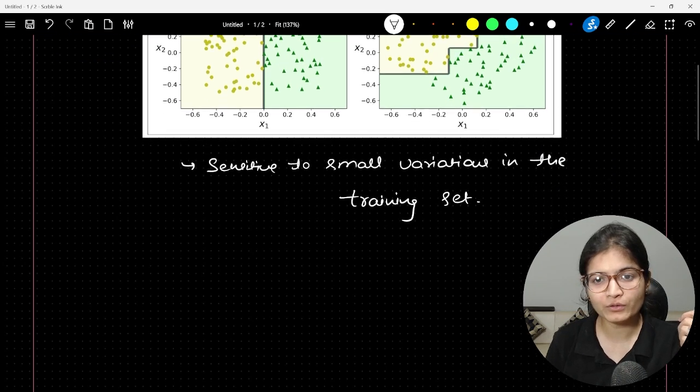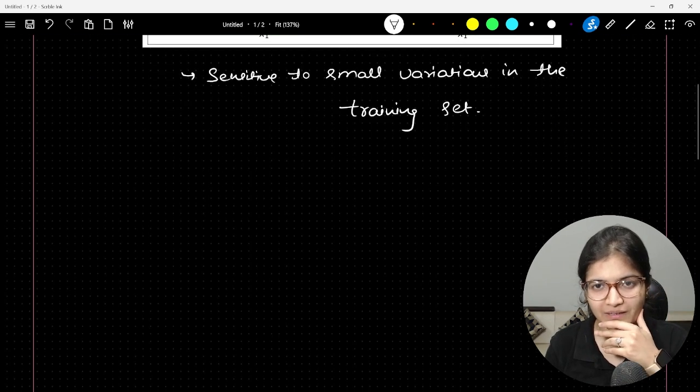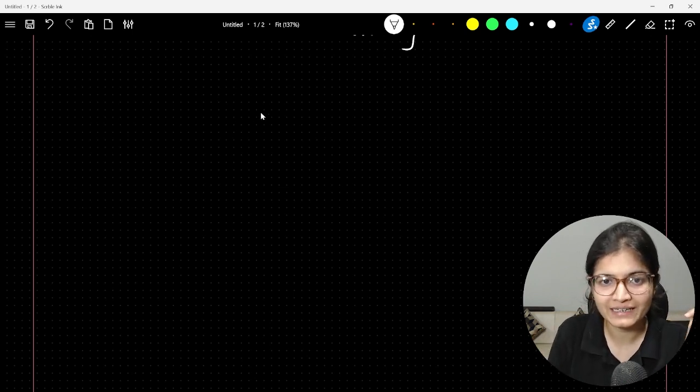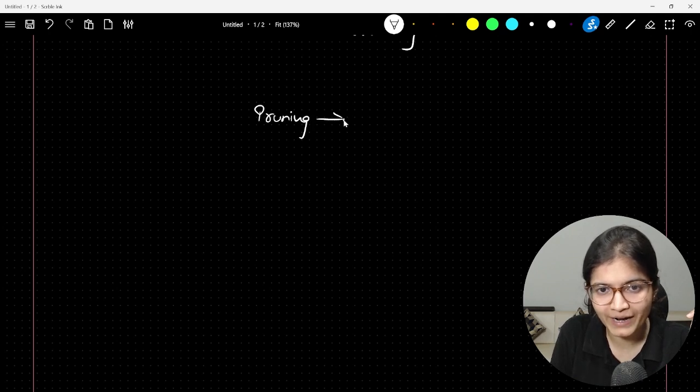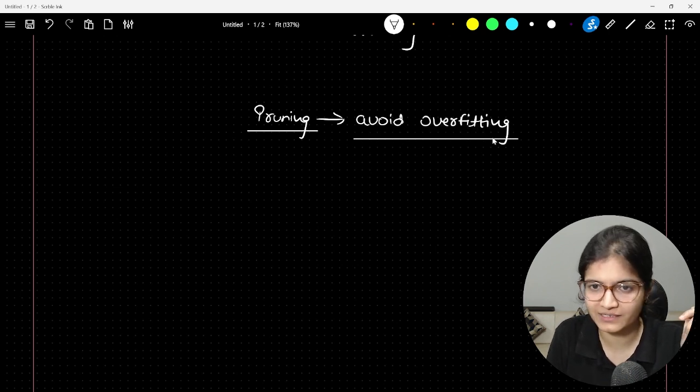Now, when we are talking about this pruning, I'll talk about this graph which you are seeing here, but later on. Let's first understand the concept of pruning itself. Whenever I say we have something called pruning, first you have to understand that this pruning concept came into the picture just to avoid that overfitting part, to a certain extent.